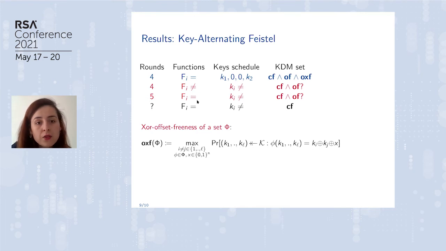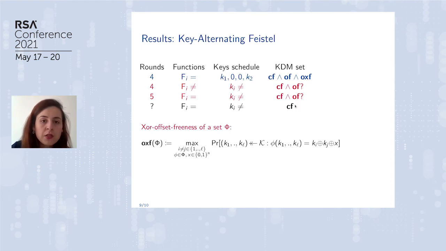So here are the 2 conjectures we have. We didn't prove these 2 lines. We feel that we can remove this new restriction on the KDM set if we have different functions, so 4 rounds and different functions, or if we want to keep an efficient construction, so the same internal function, we need to go to 5 rounds. And as you can see, we only removed this offset XOR-freeness.